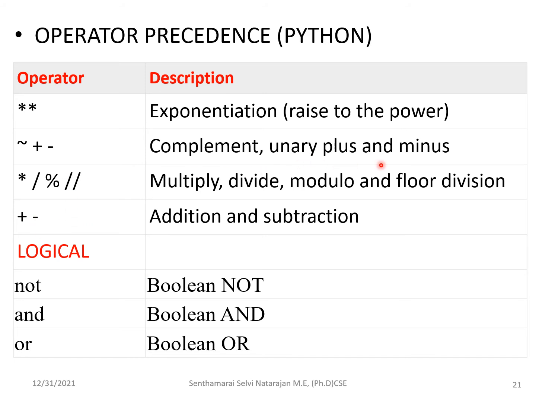You know what unary plus and minus are: they are given to a single operand. Unary means all these three are given to a single operand. The others are given when you have two operands. So binary operators are these, and this is the unary operator. Then among the logical operators, not has the higher priority, then and, and then or.